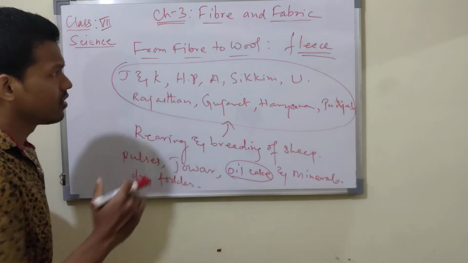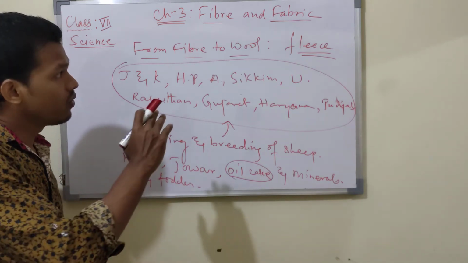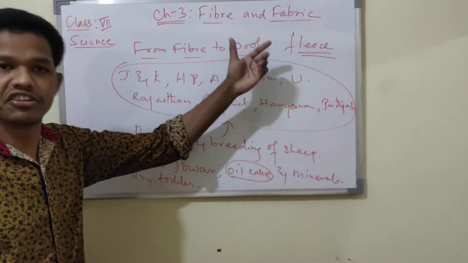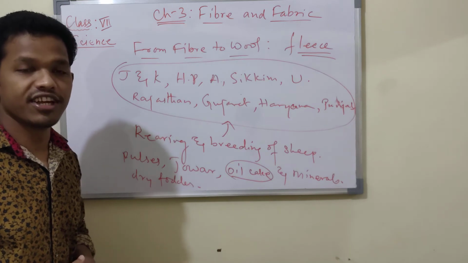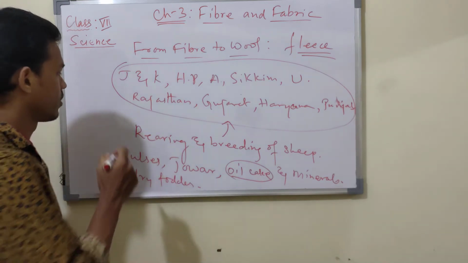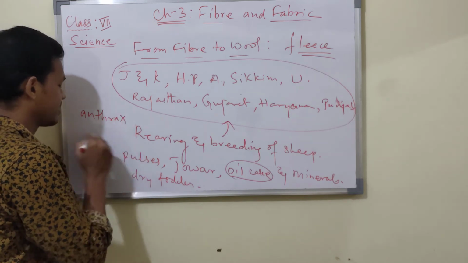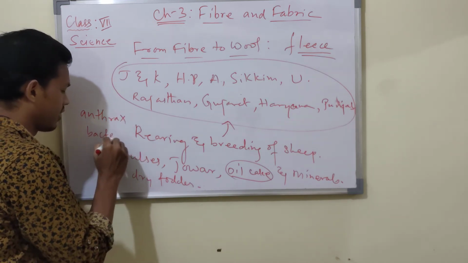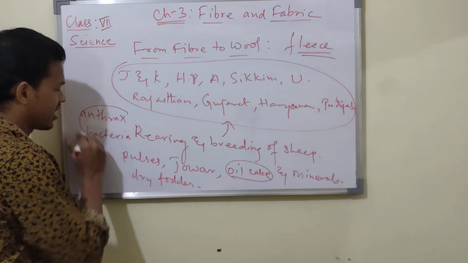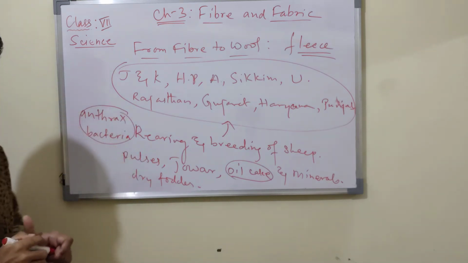In this chapter, while processing this wool in industries, there may be anthrax bacteria, which is very dangerous.